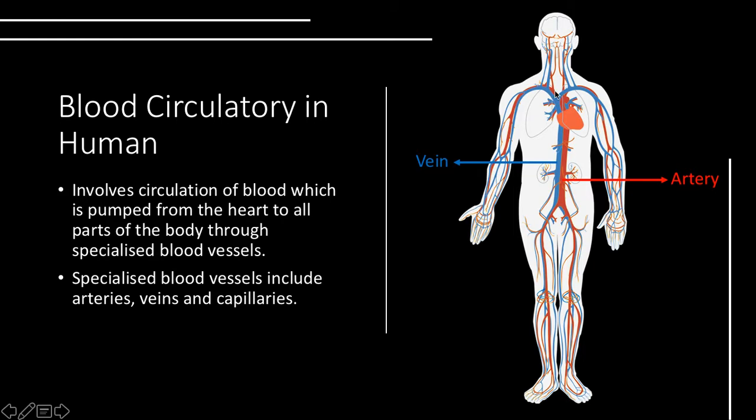And then when we inhale, oxygen will go to the lung and then to the heart, and then the artery will bring it to the rest of the body. Okay, but except for pulmonary artery, it carries deoxygenated blood, and except for pulmonary vein, it carries oxygenated blood. Okay, we will see later.